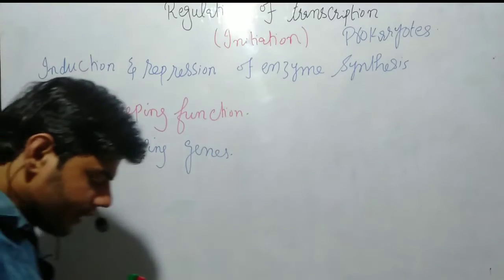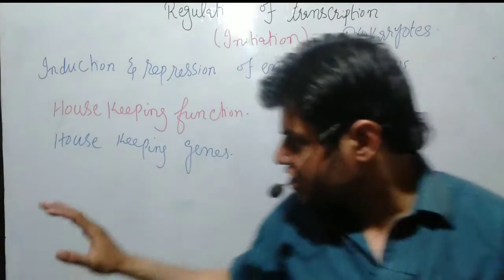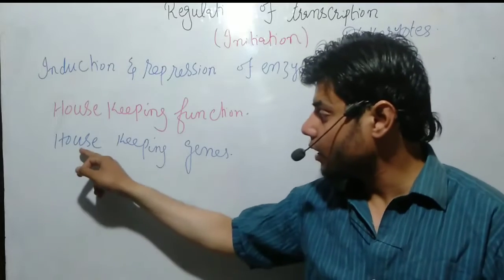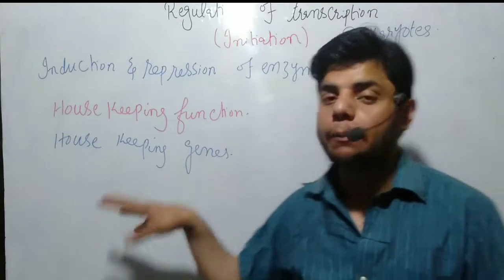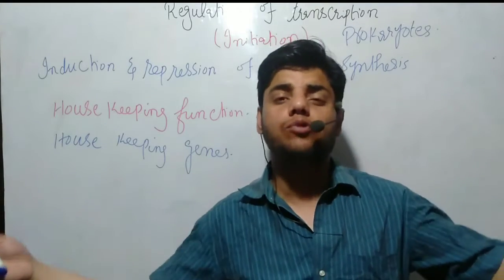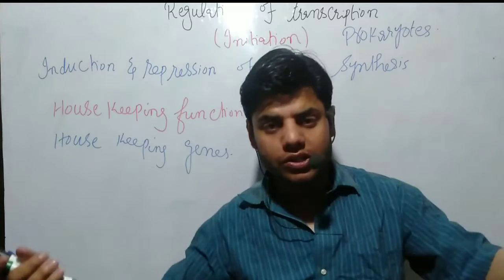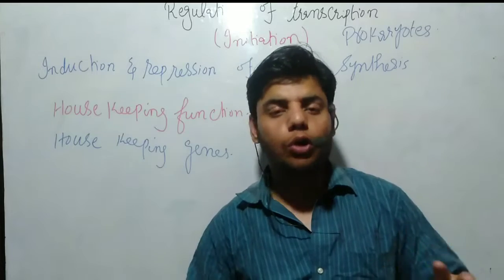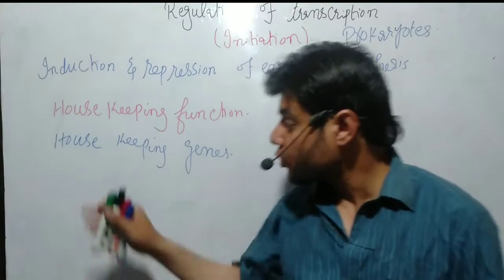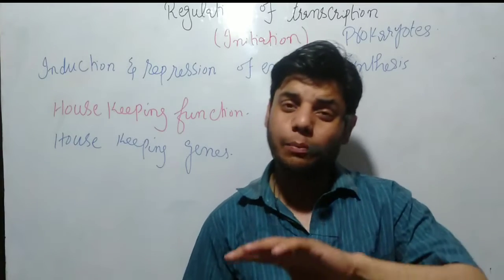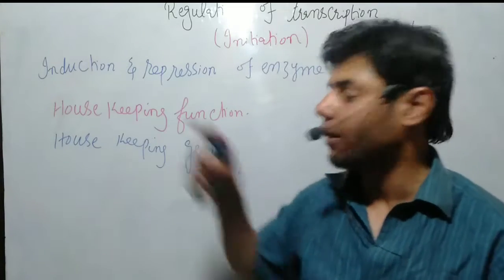It means that we have genes available to perform the housekeeping function. These particular types of genes can produce different types of proteins and enzymes, because inside the cell different processes and reactions are going on to produce different types of protein. So that's why we have genes, we call them housekeeping genes, that produce protein and perform the housekeeping function.